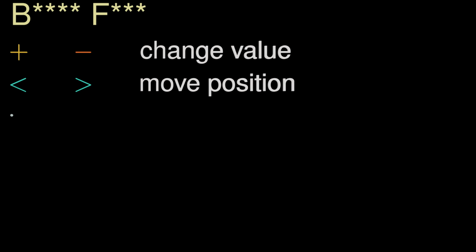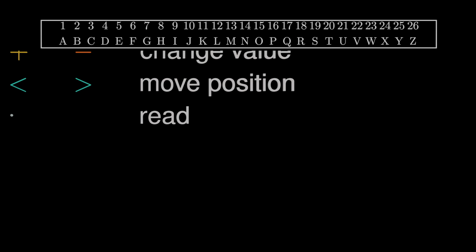We start with the plus and minus commands that increase or decrease the value at the current tape position. Furthermore, less than and greater than shift the cursor to the left or right. A dot prints the current value on the screen. Let's see these symbols in action to create the word hello. For simplicity's sake, we use an obvious correspondence between numbers and letters.